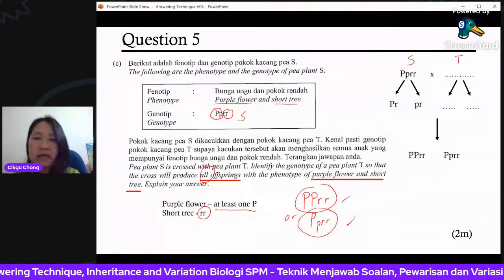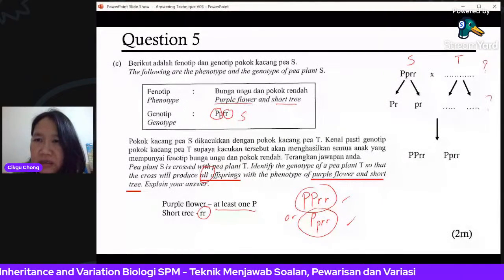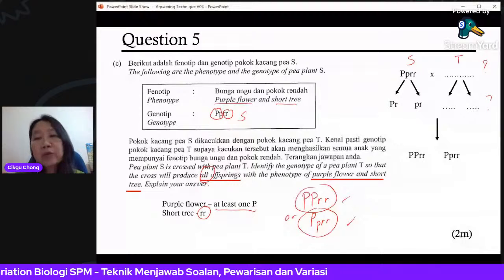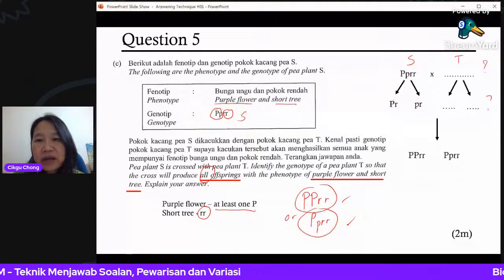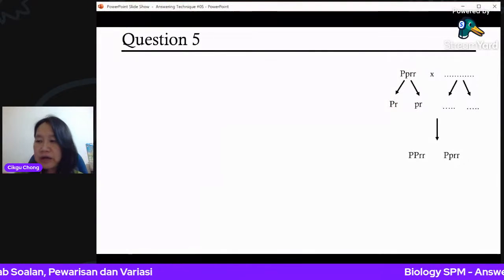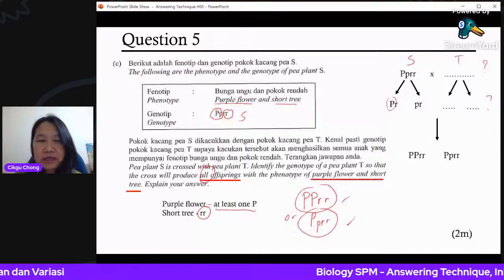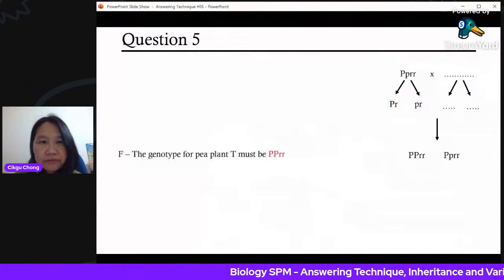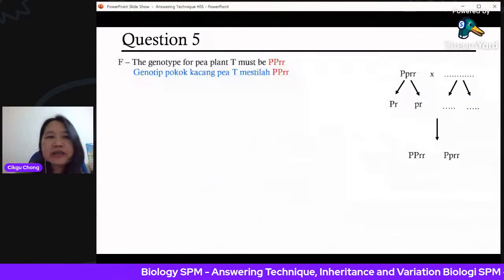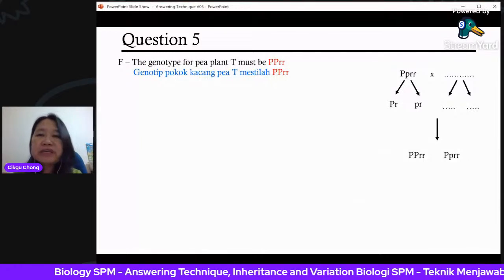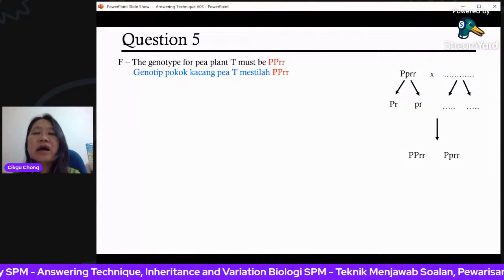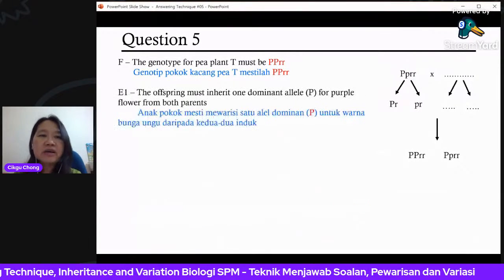Now, then this one must be what? In order to get this, you work backwards. Okay, I'll show you here. The genotype for plant T must be capital P, small r. Must be. You know why?